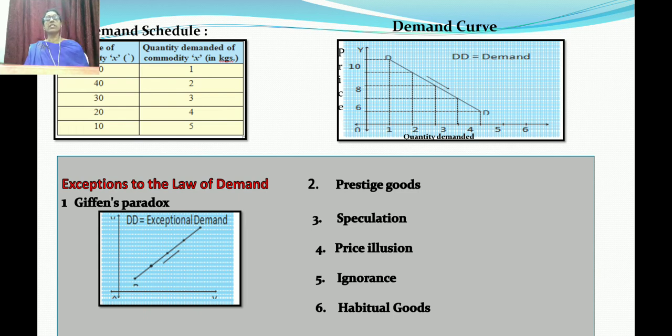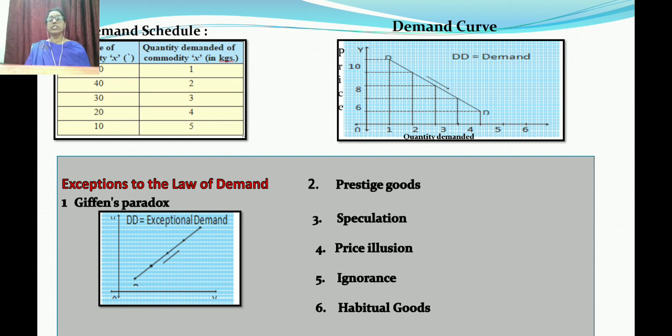So in this case, the demand curve slopes upwards from left to right, showing that the higher the price, the higher the quantity demanded. We all know many times we purchase goods whose price is high, thinking that these are nice products. So this is an illusion that we will study as an exception.